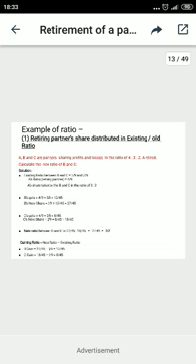First, B will get 4 by 9 into 3 by 5, which is 12 by 45. And C will get 4 by 9 into 2 by 5, which is 8 by 45. This, 12 by 45 and 8 by 45, is the gaining ratio of B and C.